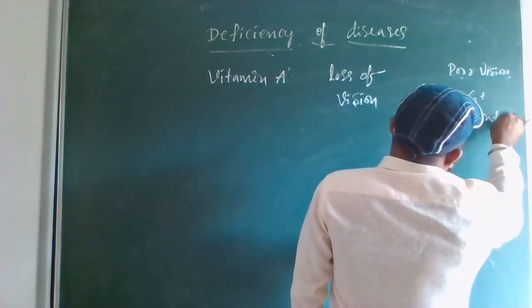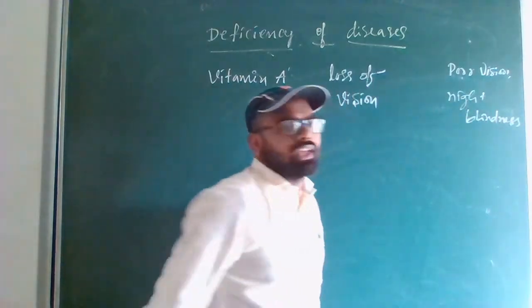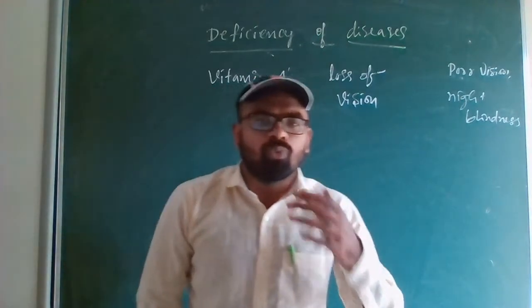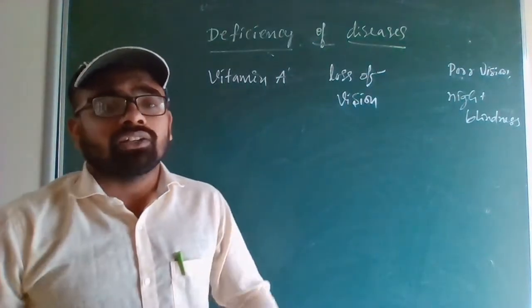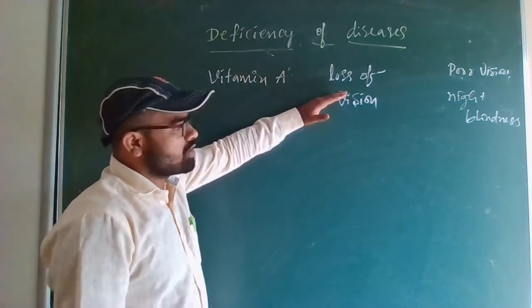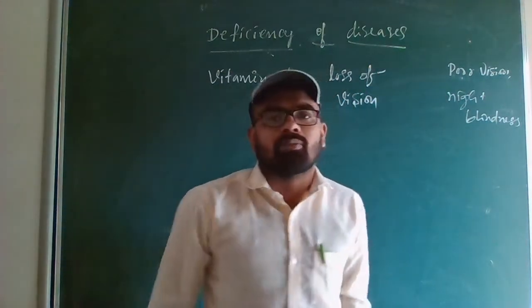If a person is suffering from a deficiency of vitamin A, that is, the food he is having is very lacking in vitamin A, then the disease occurring is loss of vision. The symptoms are poor vision and night blindness.